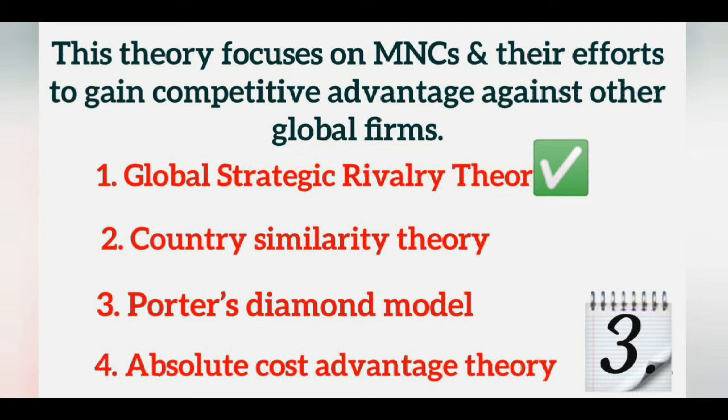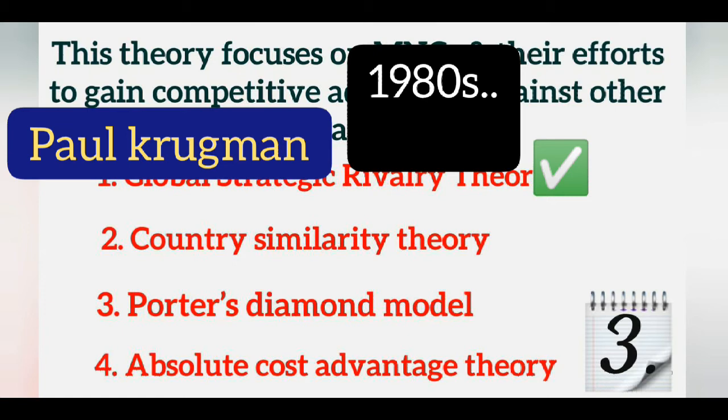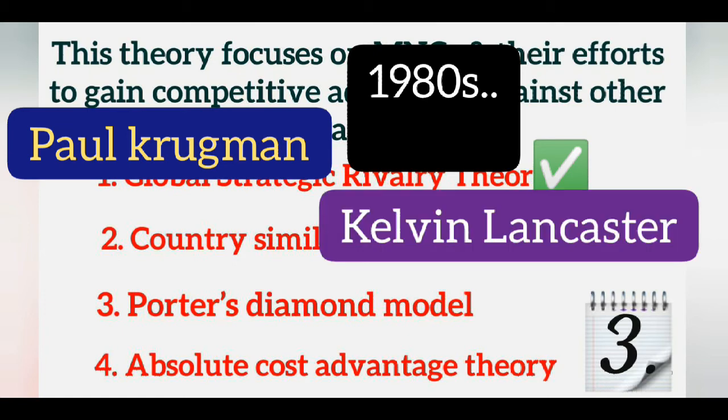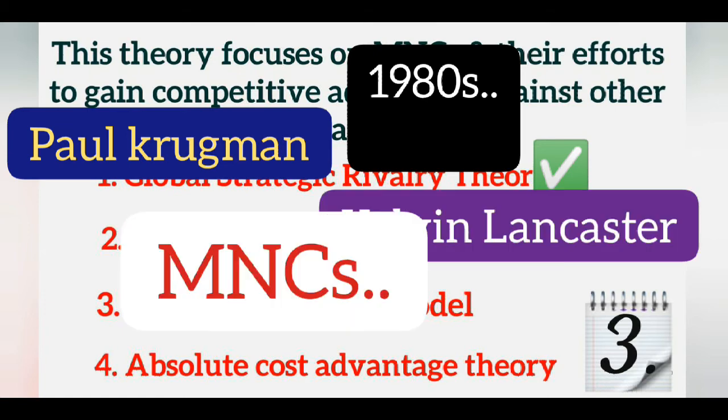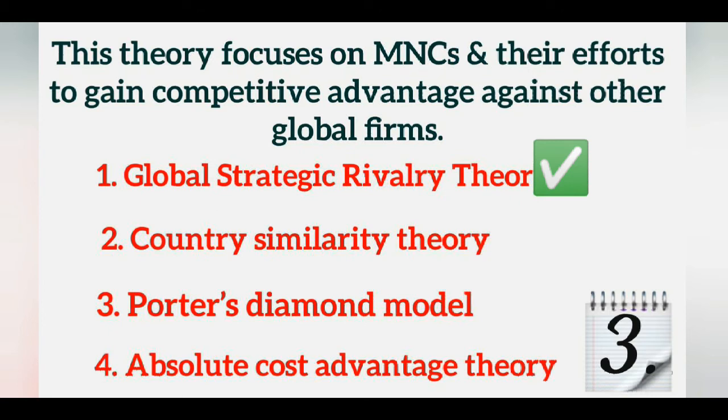The global strategic rivalry theory emerged in the 1980s, and this theory was based on the works of two economists named Paul Krugman and Kelvin Lancaster. And this theory focuses on multinational companies and their efforts to gain competitive advantage in the international market against their competitors. So the answer for this question is option number 1, global strategic rivalry theory.